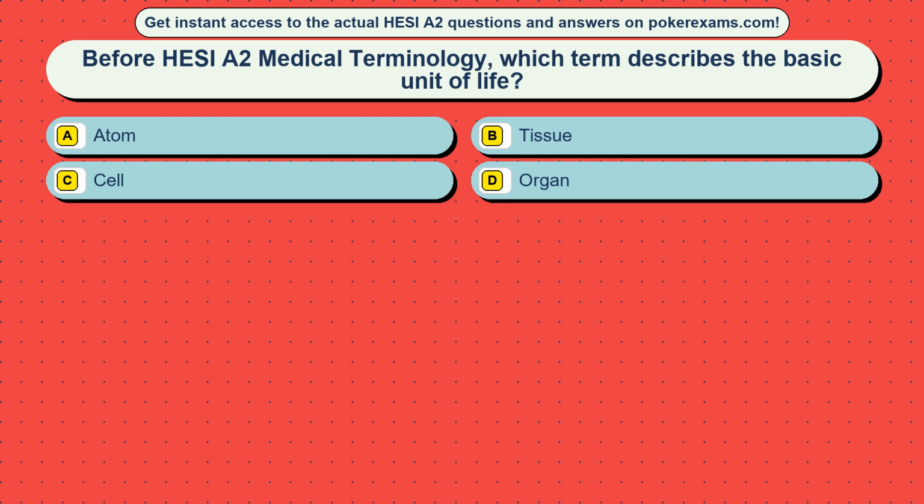Question 25. Before HESI A2 medical terminology, which term describes the basic unit of life? Option A, atom. Option B, tissue. Option C, cell.